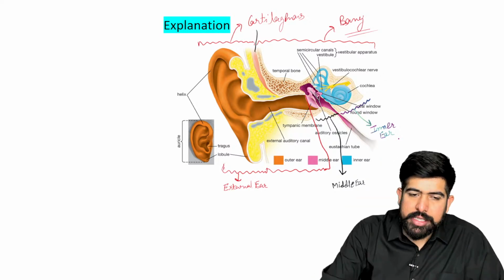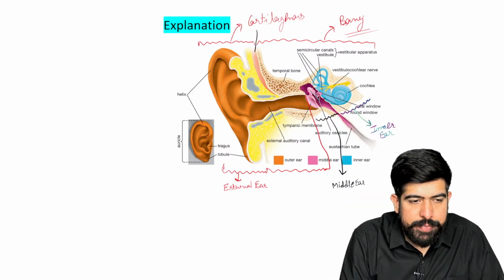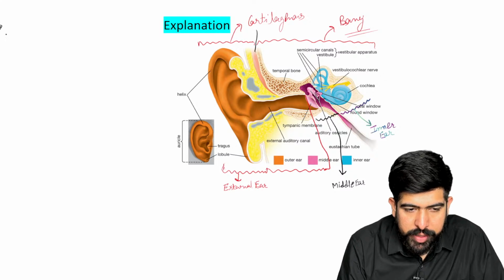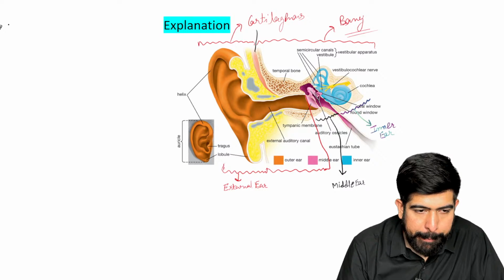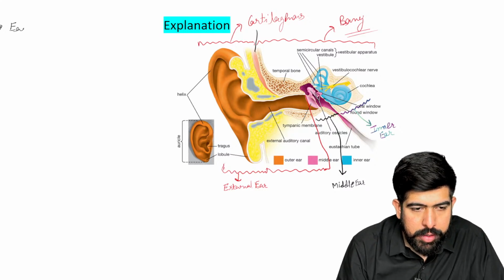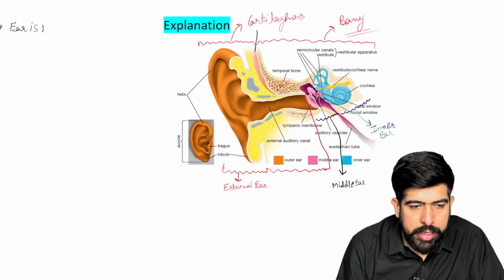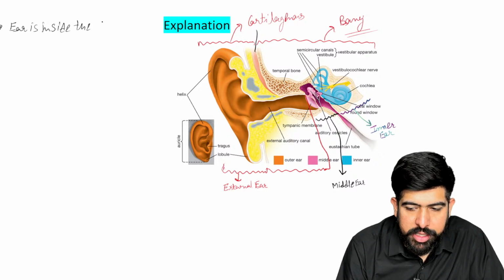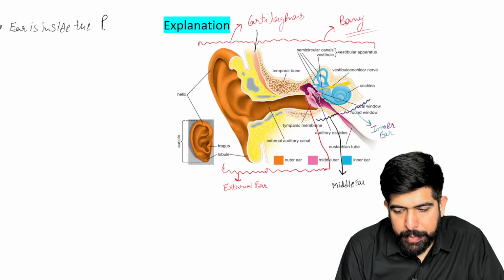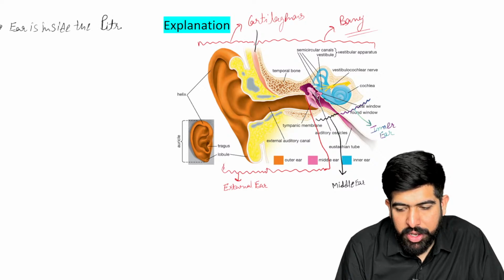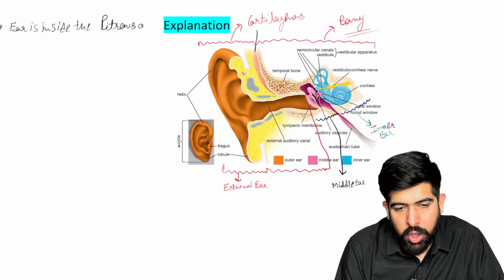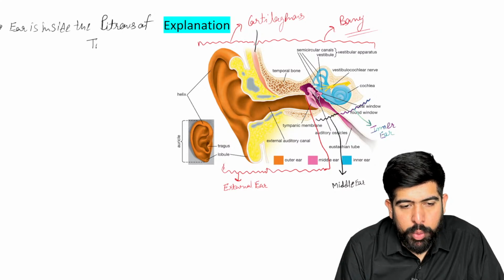Now, where is this ear situated? Write it down with me. That ear is inside the petrous part, guys. Please mention it here very well. This is in the petrous part of what? Of the temporal bone.